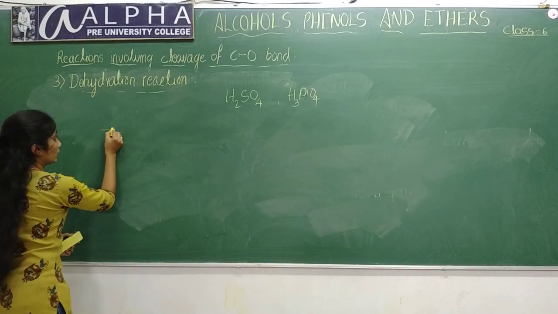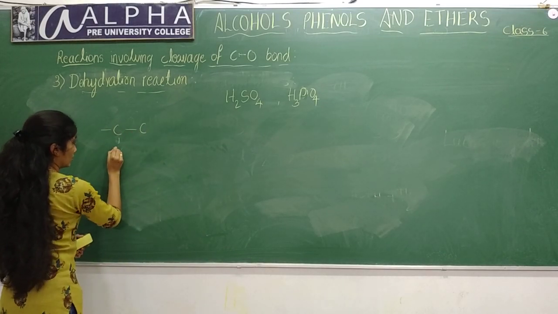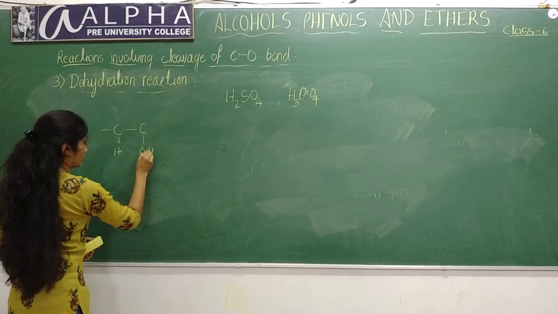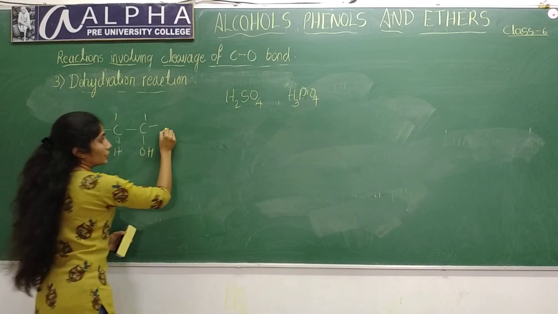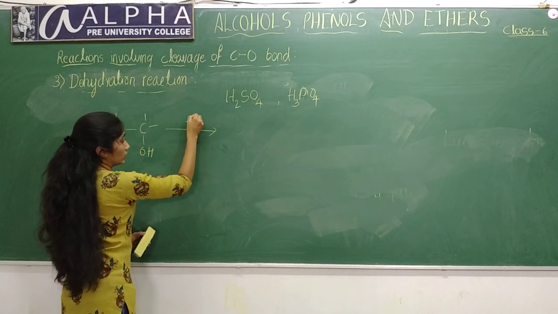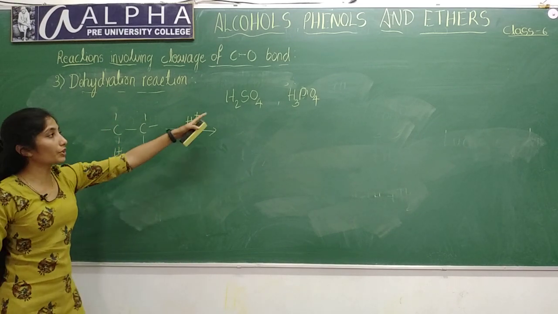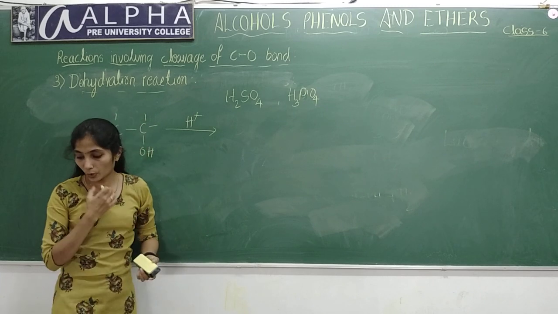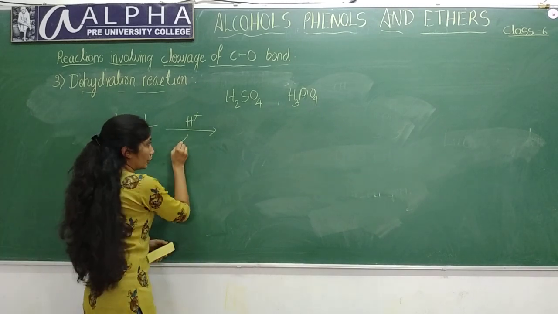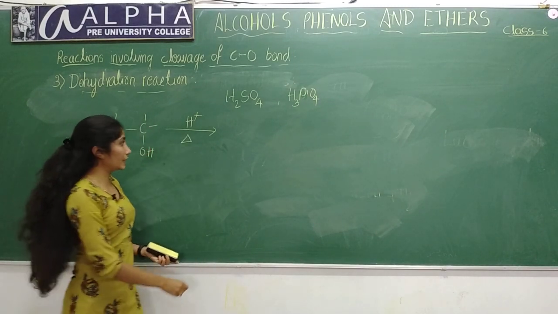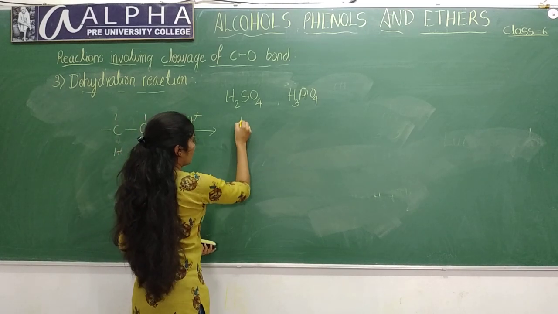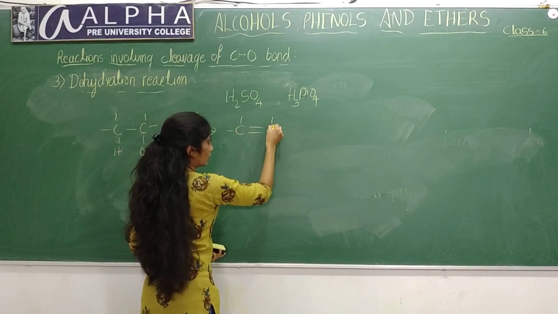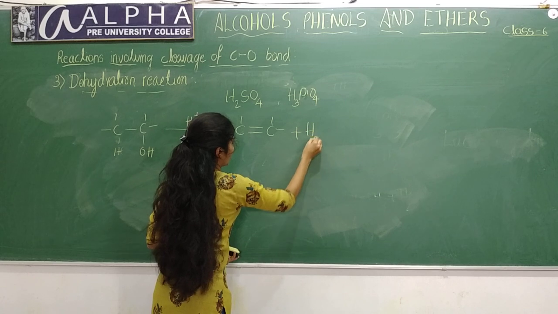For example, C-CHOH. When you treat this with H+, that means protic, it is from either H2SO4 or H3PO4, that is protic acid, and you need to heat this. When you heat it, it will form C=C plus H2O.